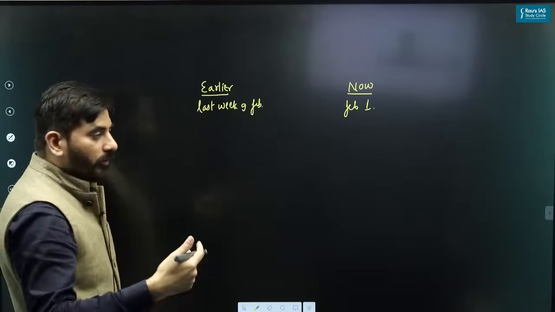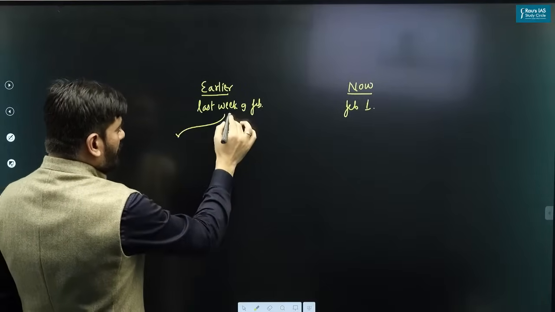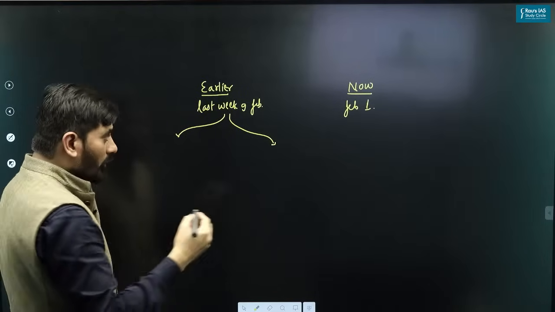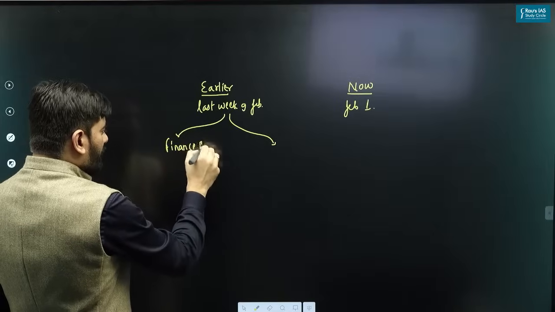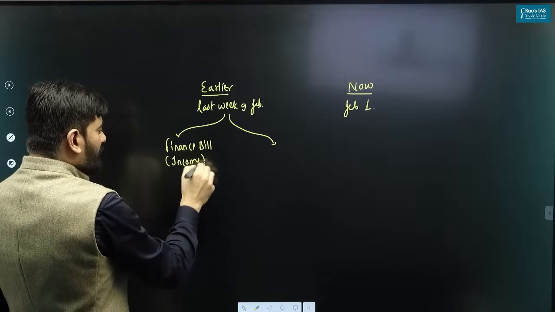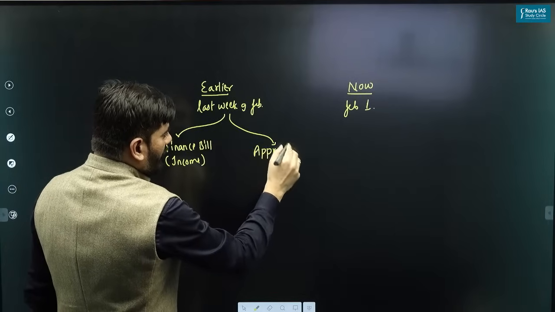And we all know that in the budget, there are two important things which are introduced by the finance minister. One is the finance bill, which I have already discussed. The finance bill deals with the income side of the budget, and then there is the appropriation bill.